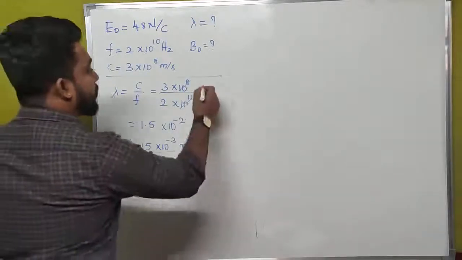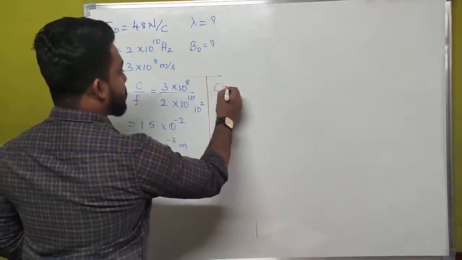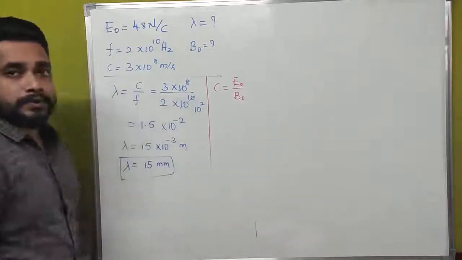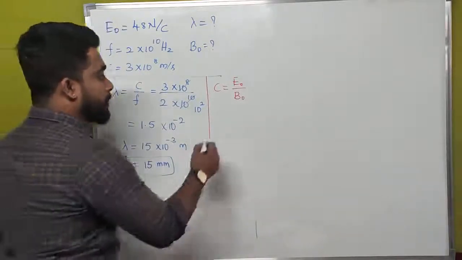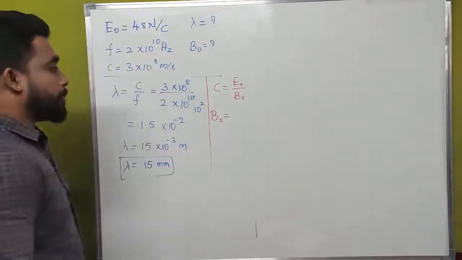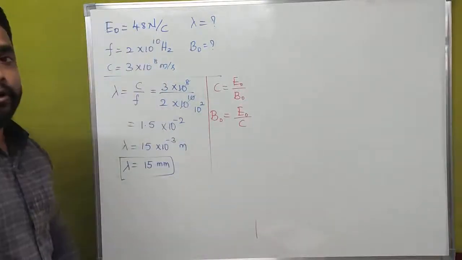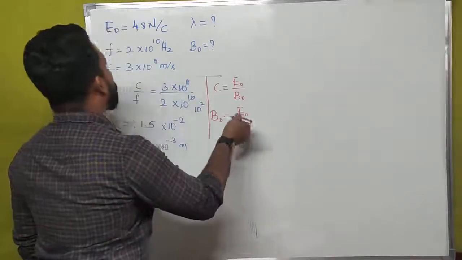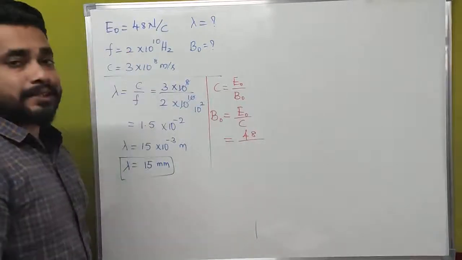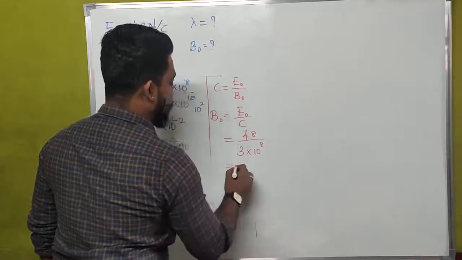And the next thing we have to calculate is B naught. What is the expression for B naught? C is equal to E naught divided by B naught. We know this thing. But what we want is B naught, so B naught is equal to E naught divided by C. E naught is equal to 48 Newton per Coulomb, and C is equal to 3 into 10 to the power of 8 meter per second.